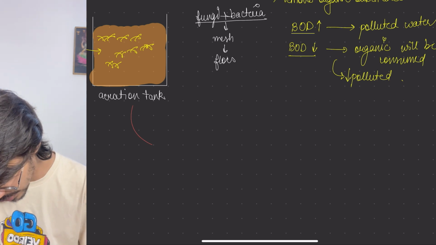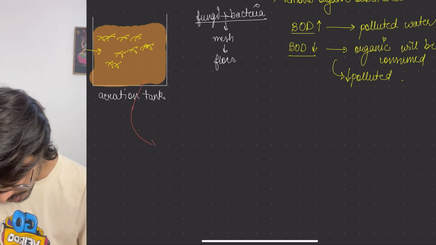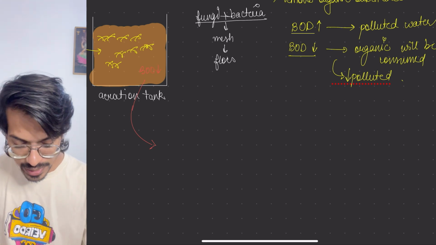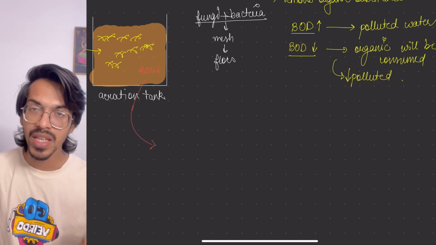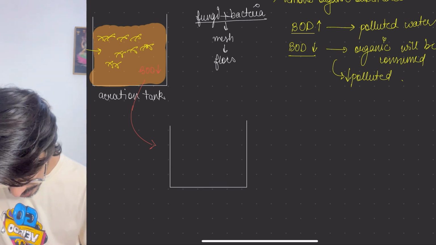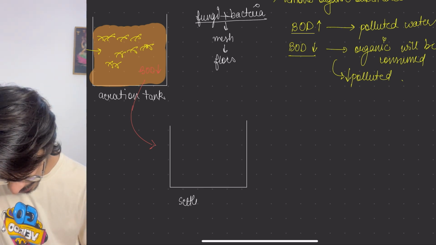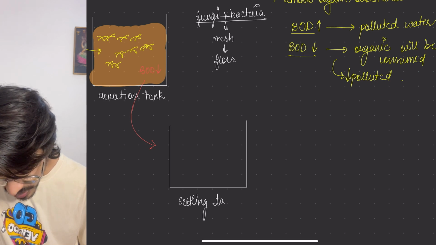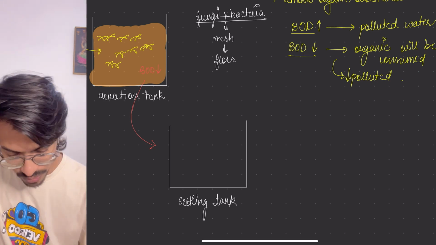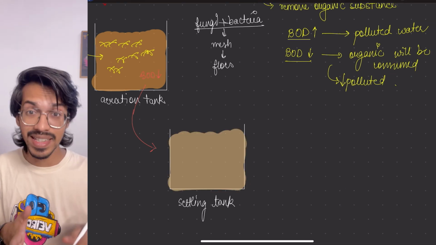Whatever is left over after this BOD is reduced will be given to the next tank. This tank is called the settling tank. So what is the next tank's name? Settling tank. Who will settle here? These flocks. So we want to settle these flocks.